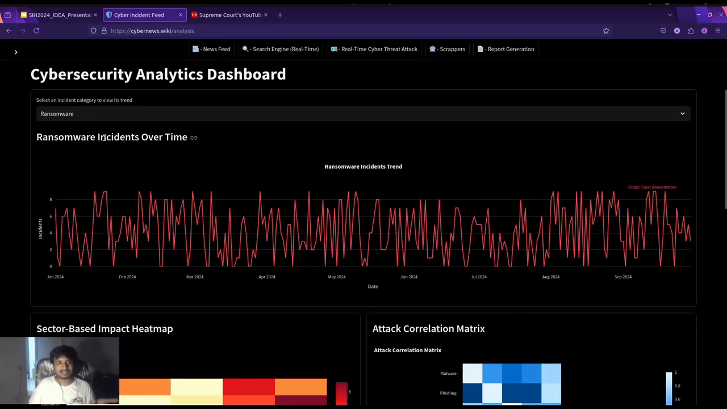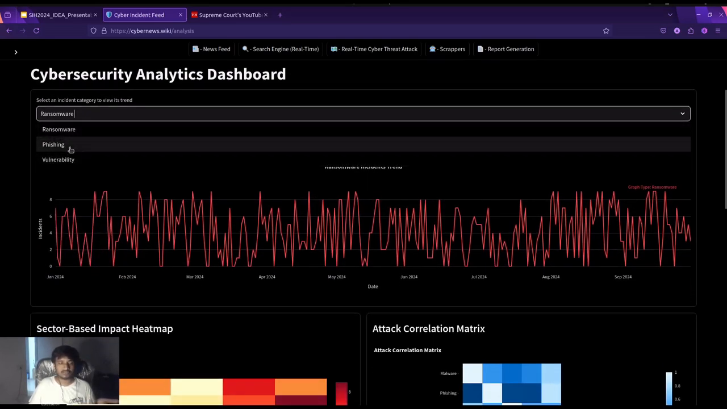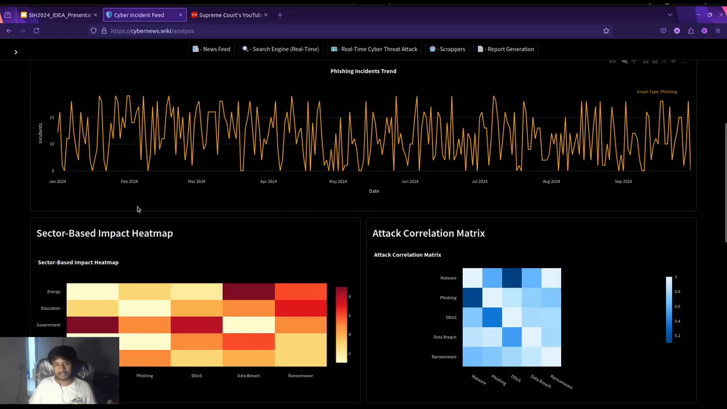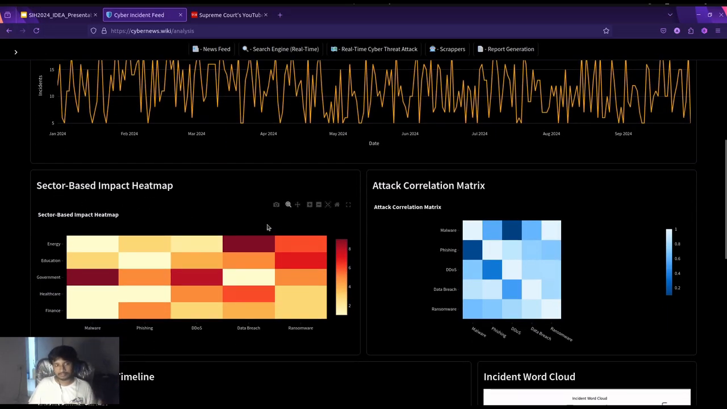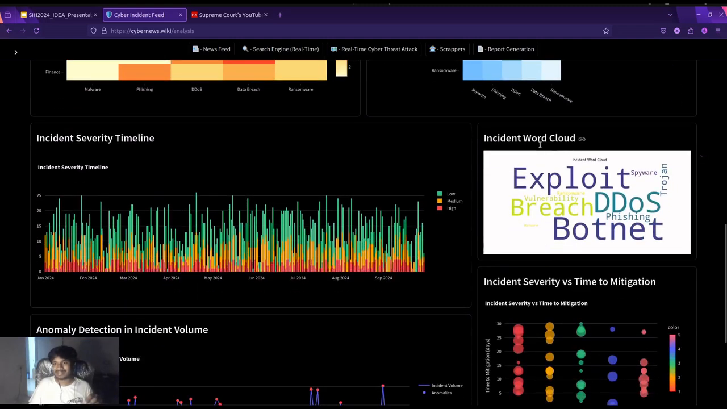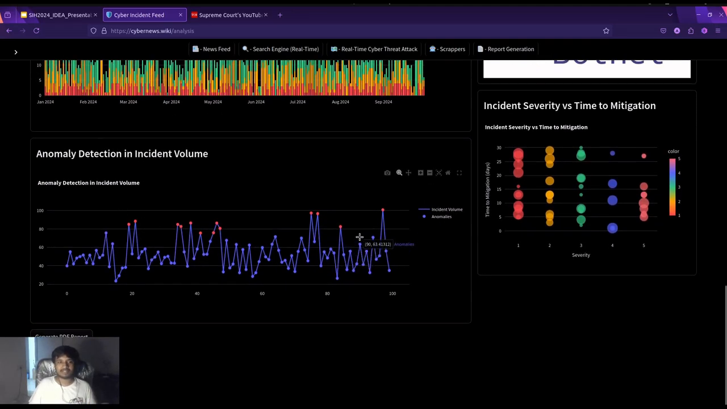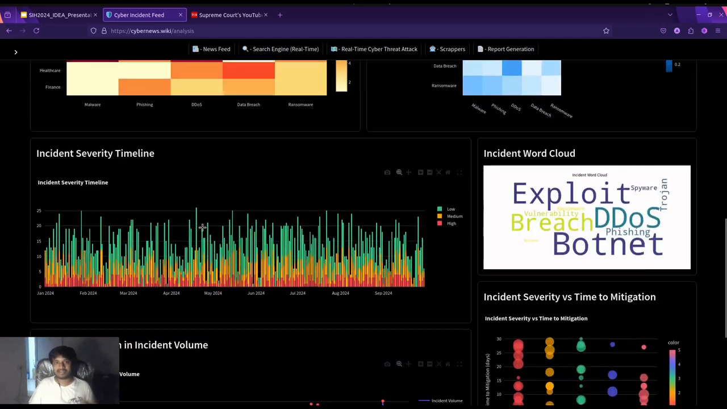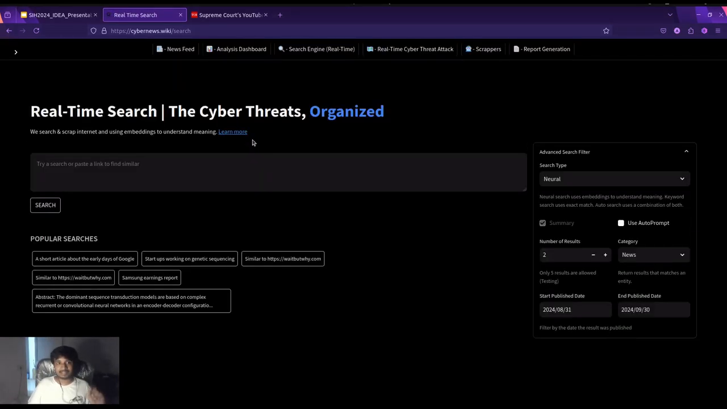then we can see ransomware incidents over time, and you can also change it to phishing and other sectors. We can also see the heat map, pollution metrics, and incident word cloud, like how many times these words have actually been used in sentences. Then we have the severity timeline and other analysis.